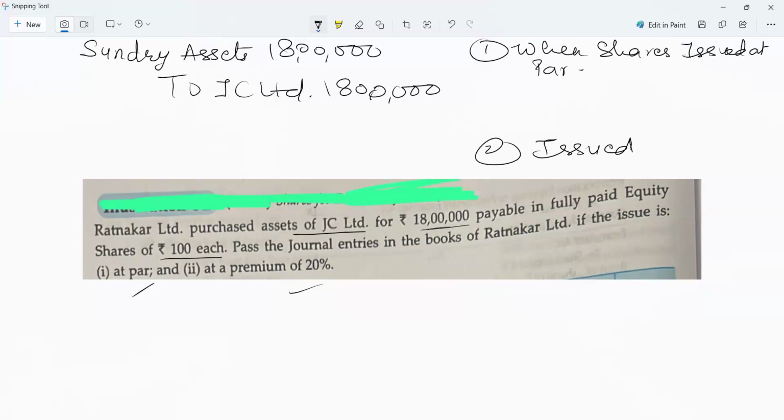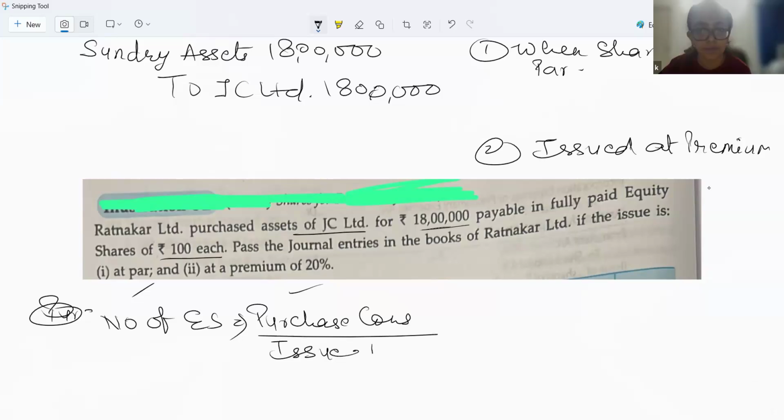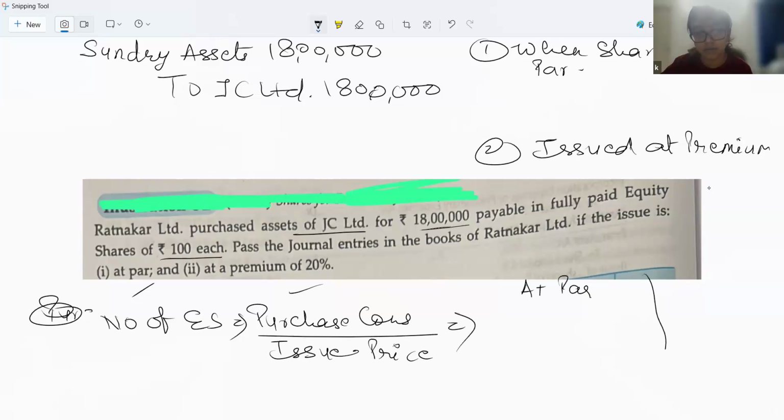When the shares are issued at premium, what we have to do is first calculate the number of equity shares. So what was the formula? Purchase consideration divided by issue price of shares. So when the shares are issued at par, how to calculate the number of shares? This is the case at par, and this is the case at premium.